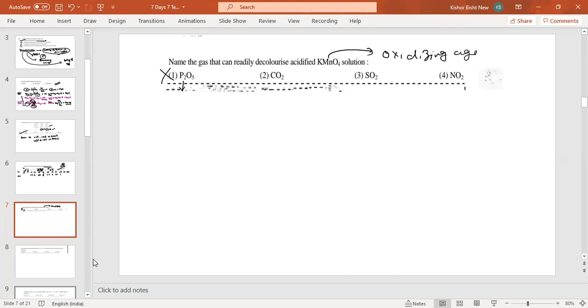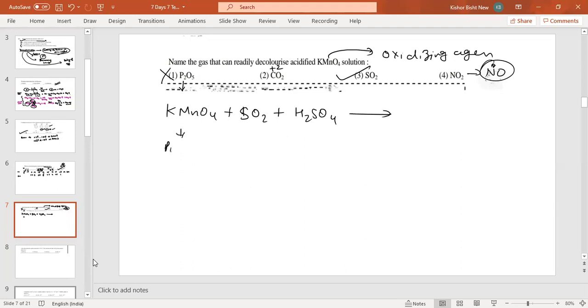Oxidizing agent. If it is in a higher oxidation state, then it cannot be oxidized further. CO2 is also in a +4 oxidation state, so it is also not oxidized again. NO2 comes to NO free radicals in the gaseous state, so it will not react. So only SO2 is left, and when SO2 is oxidized, KMnO4 plus SO2 in the presence of H2SO4 decolorizes the KMnO4.